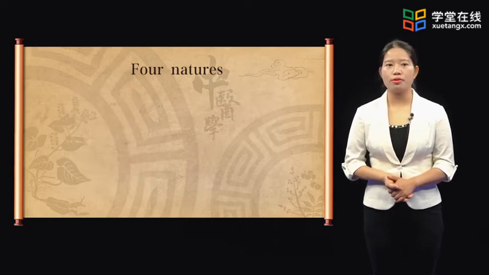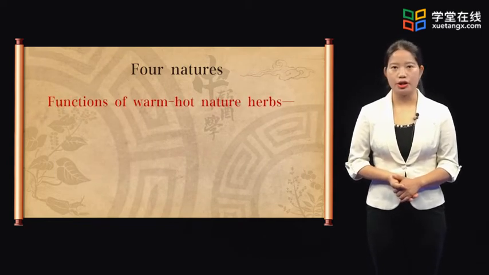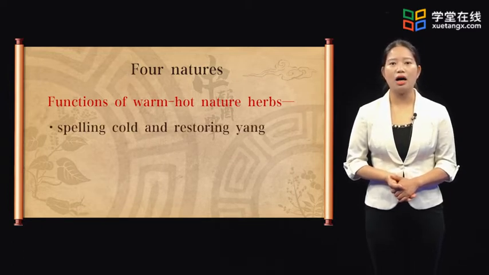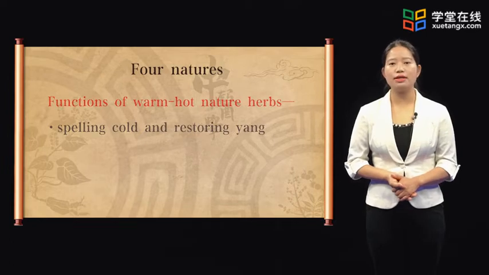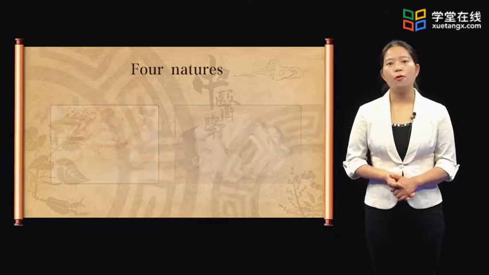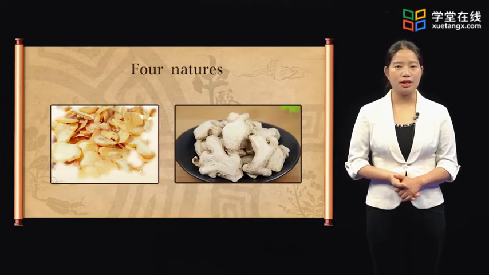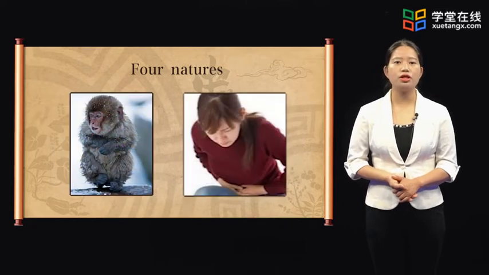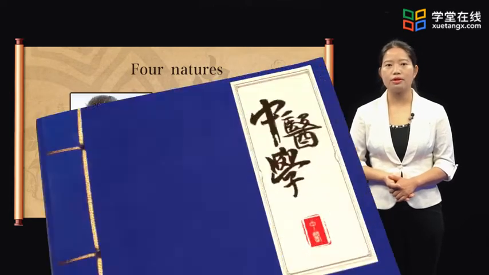Chinese medicinal herbs with warm, hot nature have the actions of expelling cold and restoring yang, which are mainly used for cold syndrome. For example, when 附子 and 干姜 are taken, the manifestations of cold syndrome, such as aversion to cold and cold limbs, cold and painful sensation in gastric region can be relieved, which indicates that 附子 and 干姜 are hot in nature.